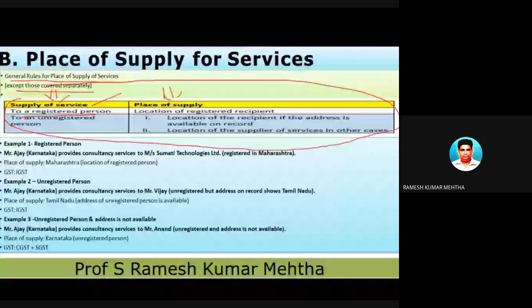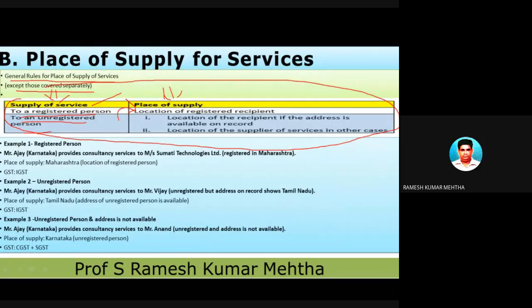Now, when the supply of service is to an unregistered person, unregistered means who has not registered. Please remember that if you want to do business of supply of goods and services, you are supposed to get registered under the GST Act. And there is a separate chapter under the GST Act as far as registration is concerned. So registration is like a vehicle. You are getting your vehicle registered.